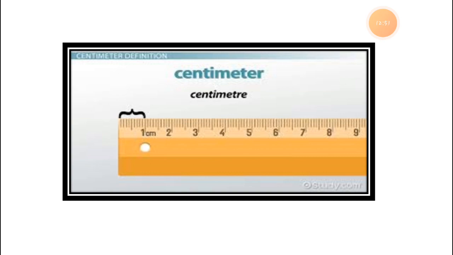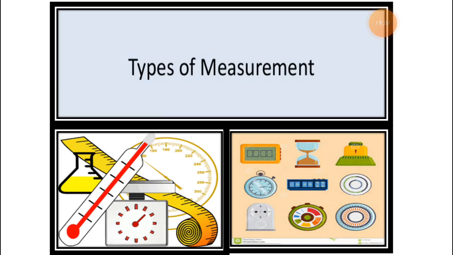Now the next one is a centimeter. The definition of the centimeter is 0 to 1. So this curly braces you can see, you have to start from there only. Now the types of measurement. How many types of measurement will come?